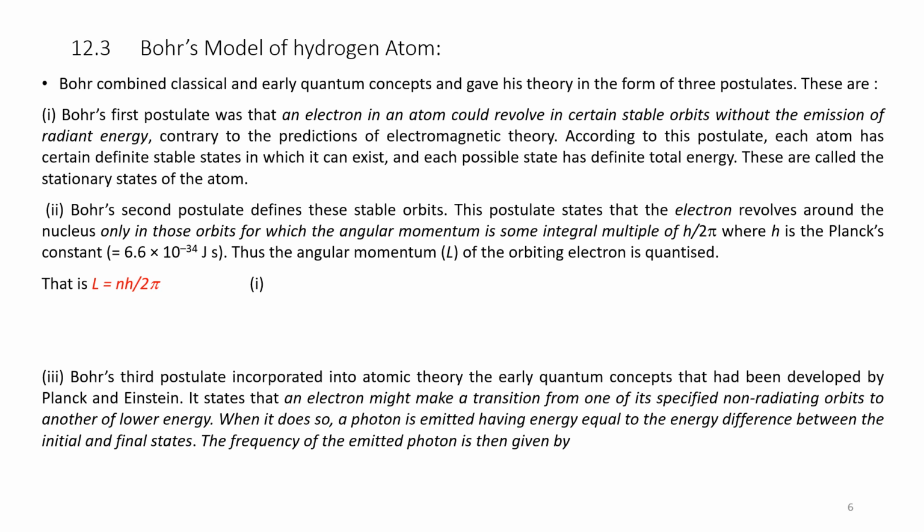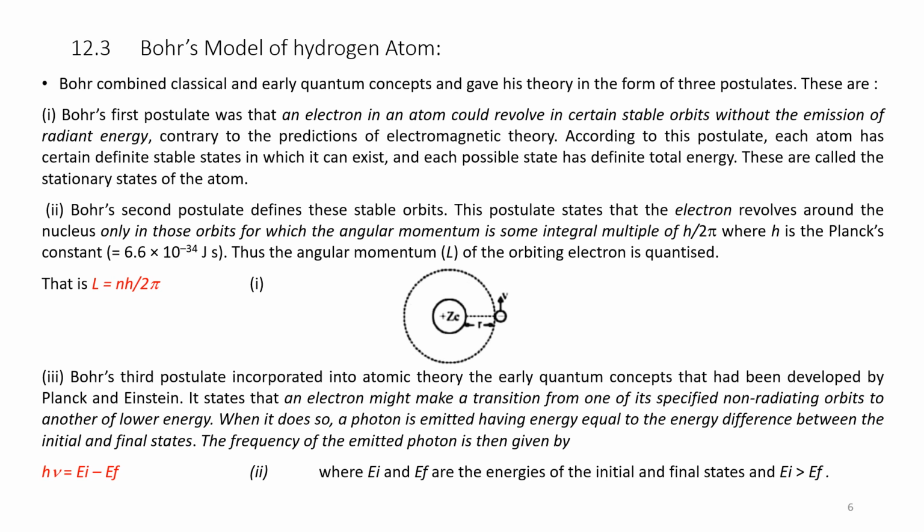Bohr's postulate incorporated into atomic theory the early quantum concepts that had been developed by Planck and Einstein. It states that an electron might make a transition from one specified non-radiating orbit to another of lower energy.